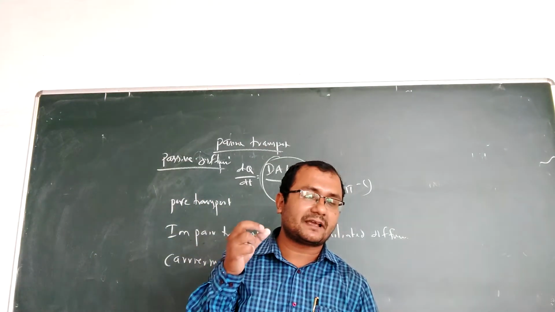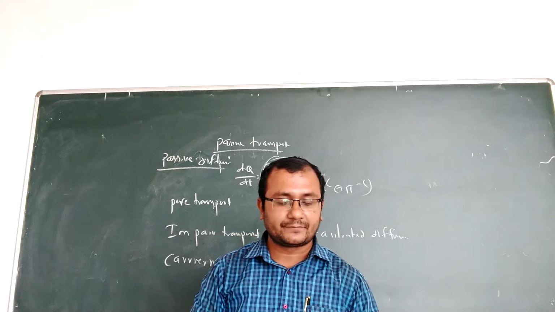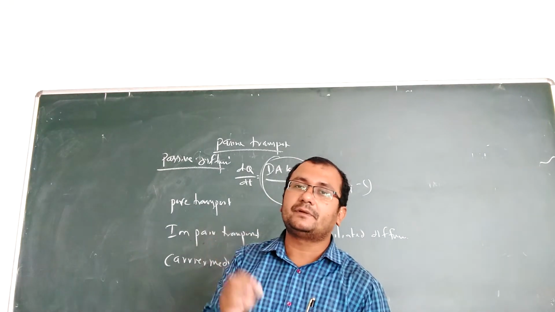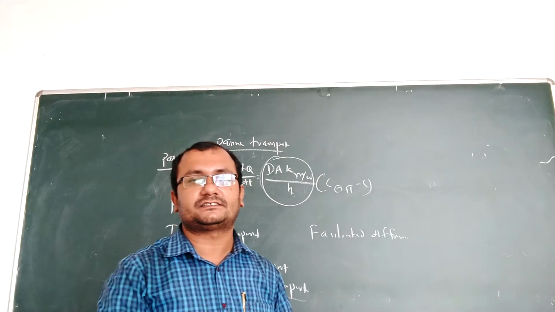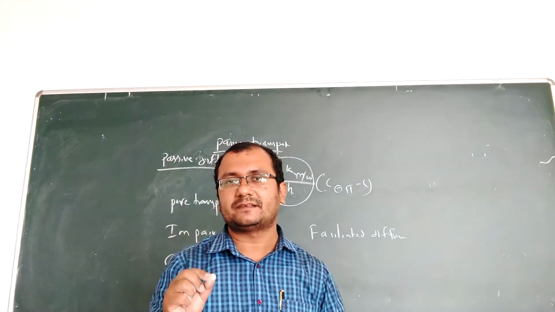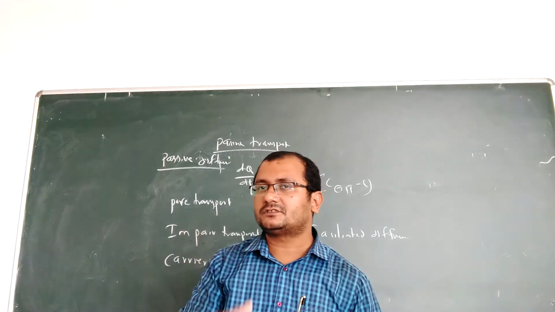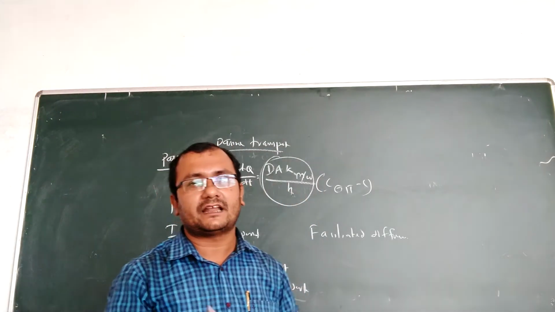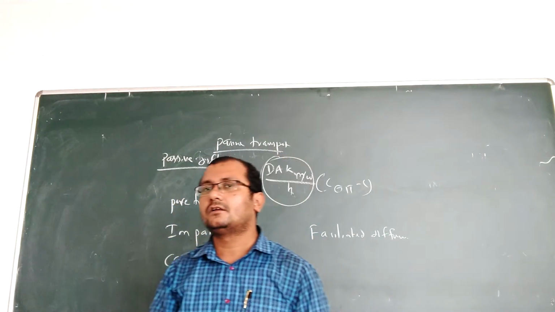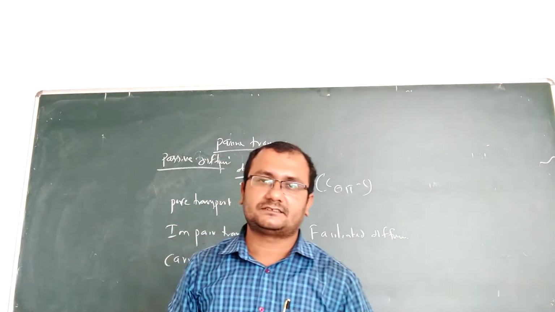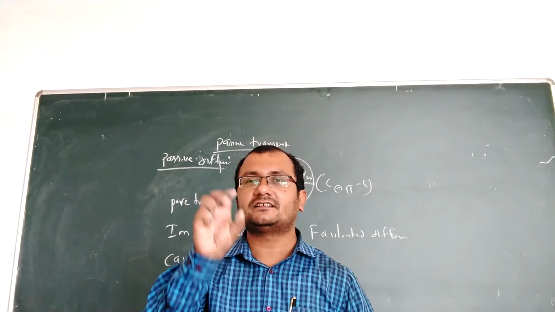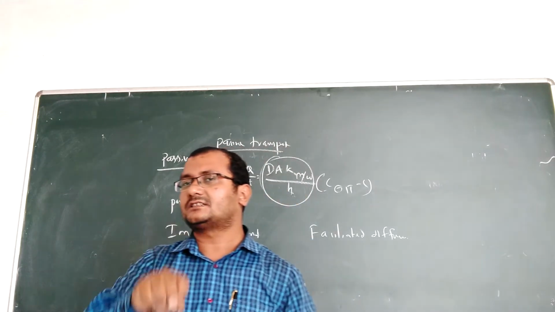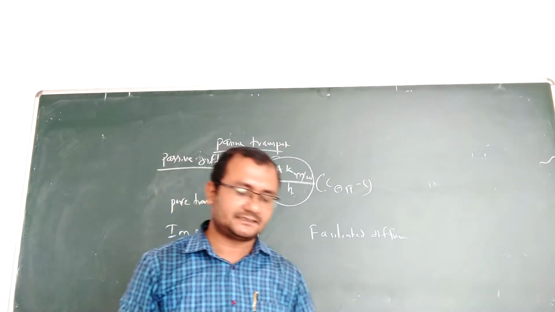The transport mechanism is structure specific. Structure specific means it has an affinity towards special structures. For example, in our body different types of vitamins and essential nutrients are transported by these carriers. These carriers are designed to transport these particular substances.